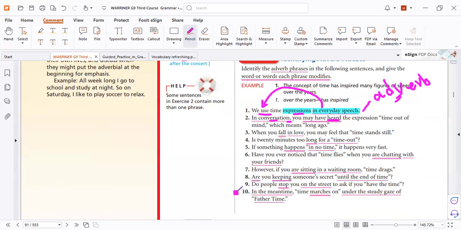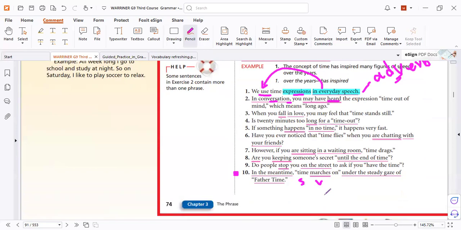Again, number 10. In the meantime, time marches. So the action marches happened in the meantime. Marches on under the steady gaze of Father Time. The same. This preposition modifies the verb. And here we have another preposition phrase that modifies gaze. So everything is correct. This means everything is in the correct placement and the meaning is clear. So be careful. That's right.